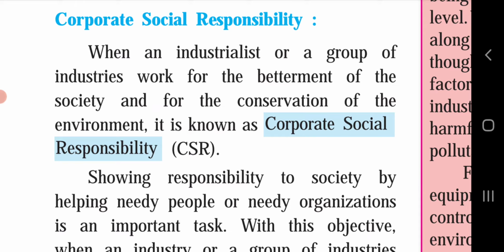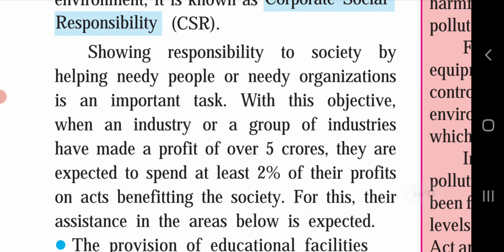When an industrialist or a group of industries works for the betterment of society and for the conservation of the environment, it is known as corporate social responsibility. Definition is given. Showing responsibility to society by helping needy people or needy organizations is an important task. With this objective, when an industry or a group of industries has made a profit of over 5 crores, they are expected to spend at least 2% of their profits on acts benefiting the society. For this, their assistance in the areas below is expected.